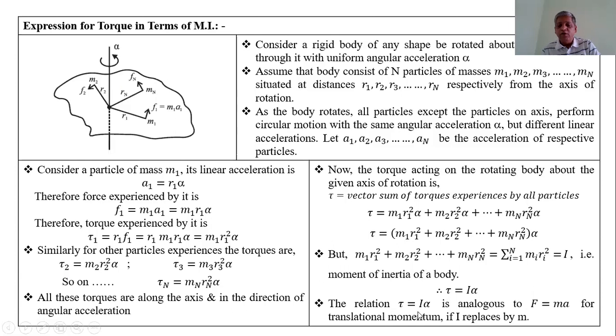The relation torque τ equals I alpha is analogous to force equals mass into acceleration. Force produces linear motion or translational motion. If we replace this I by m, we get the expression for the force: force is equal to mass into acceleration. Thus, I and m are analogous. The physical significance of moment of inertia I is the same as that of the mass.